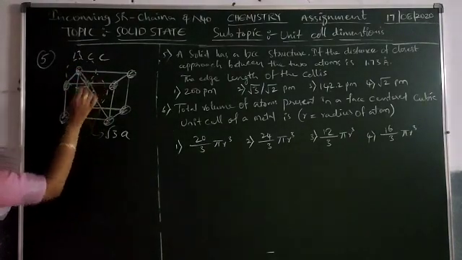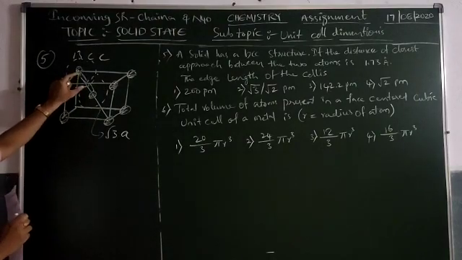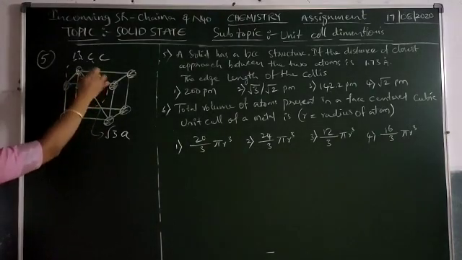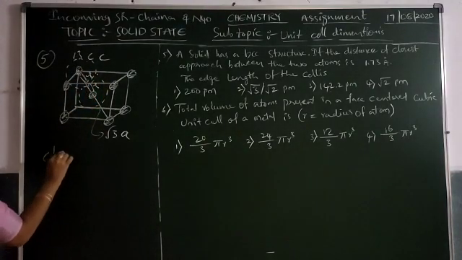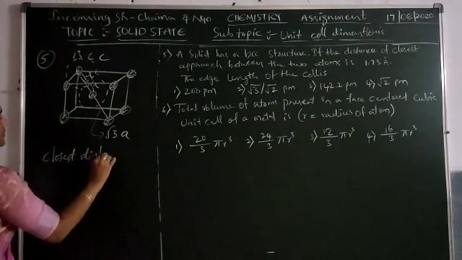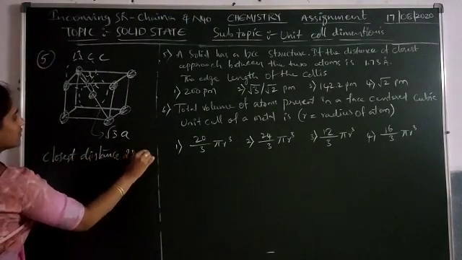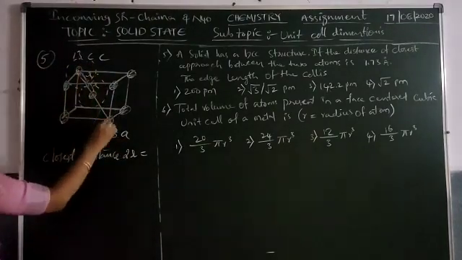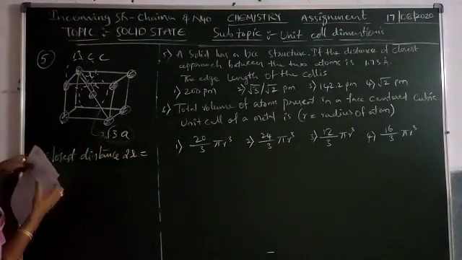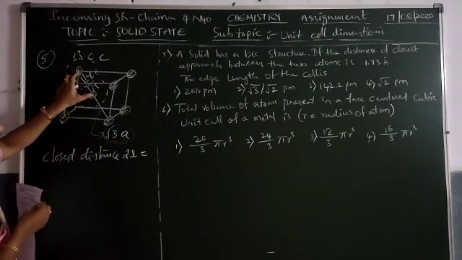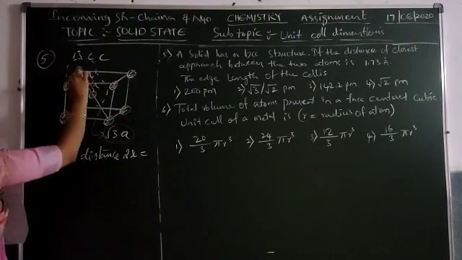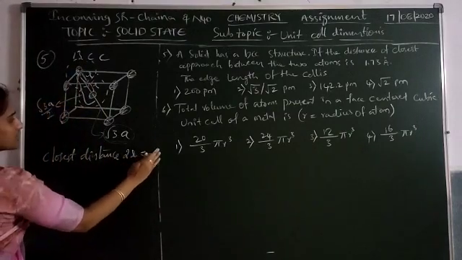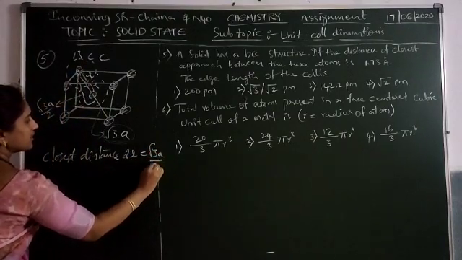Half of the internuclear distance is nothing but the radius of the atom. So the closest distance is 2r, and the total body diagonal length is root 3a. The atom at the center is located at half of the body diagonal, so the closest approach is root 3a by 2.